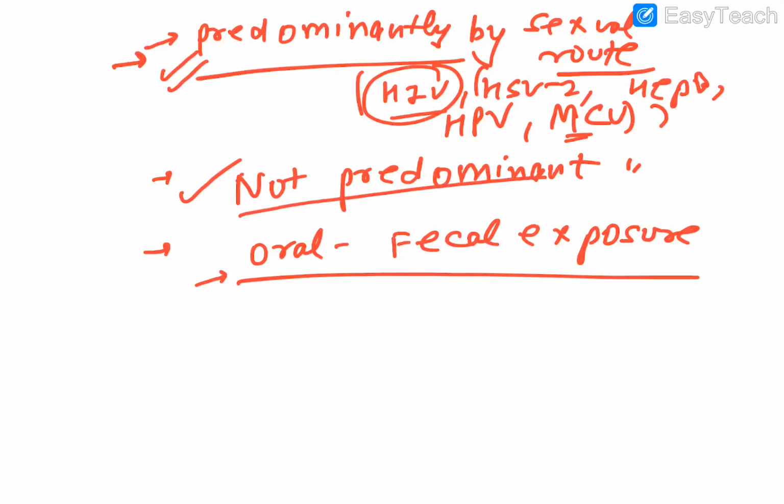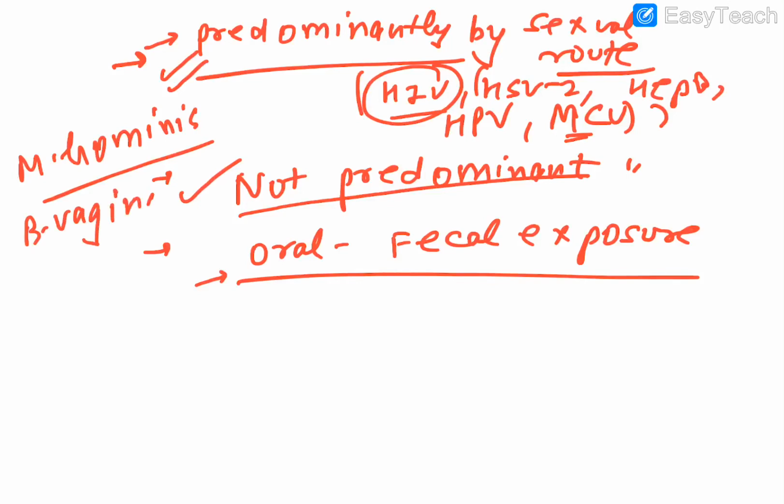In this list, among the bacteria, there are less known names like Mycoplasma hominis. Remember Mycoplasma genitalium, as the name says, comes in the predominant list, but hominis comes in the not-predominant list. Then the bacterial vaginosis bacteria, you need to remember all of these names, because they are sexually transmitted, though obviously not the predominant mode. Then two Helicobacter species: Helicobacter cinaedi and Helicobacter fennelliae.